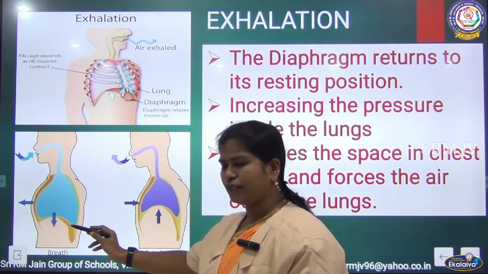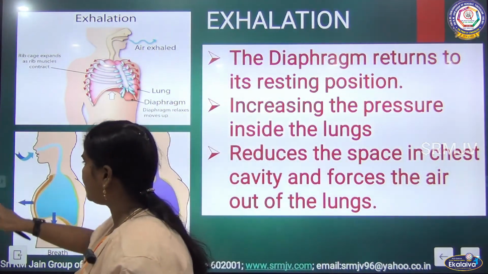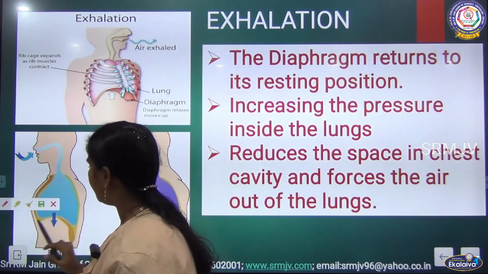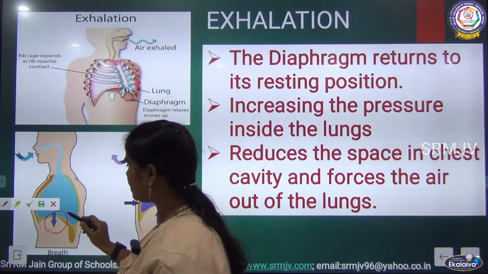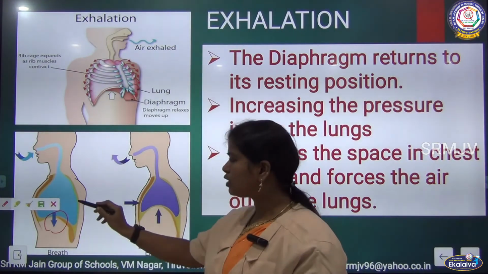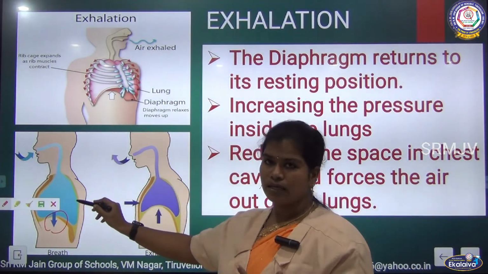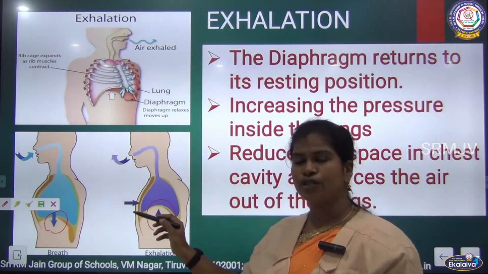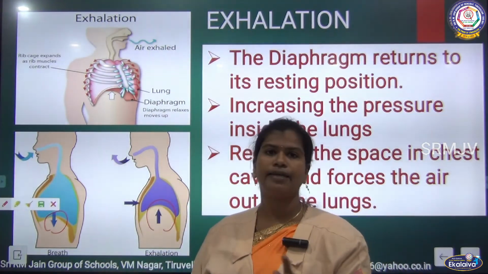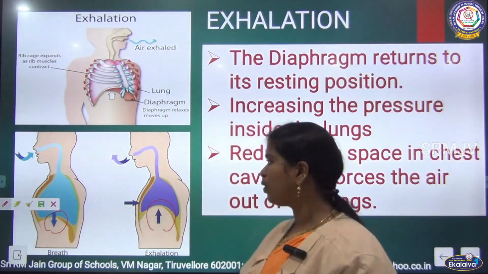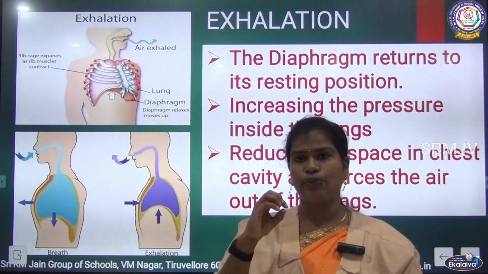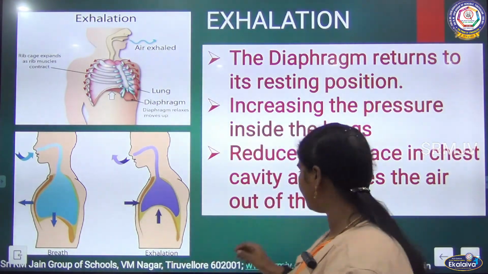You can see in this picture, during inhalation the diaphragm goes down because it creates space in the lungs, and during exhalation it goes to its original position so that the carbon dioxide can come out of our body. Now we are going to discuss the alveoli. What is the role of the alveoli?